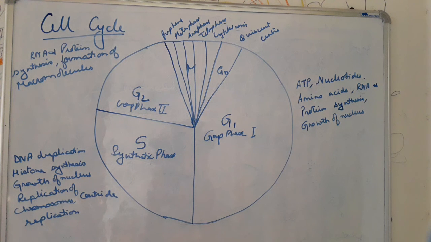Go through it properly. Okay, each and every phase is important. That means ultimately this indicates how the cell prepares to divide, how it undergoes cell division and cytoplasm division, and finally divides into two daughter cells. So all these events together make up the cell cycle, which is important. So go through the notes, go through the videos. If you find any problem, then please let me know.